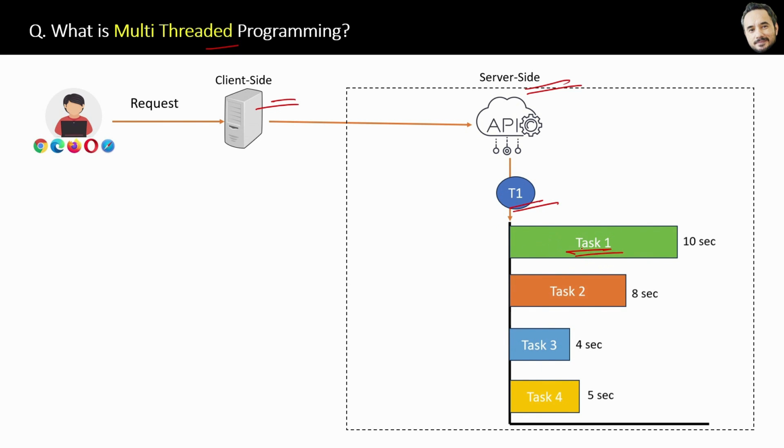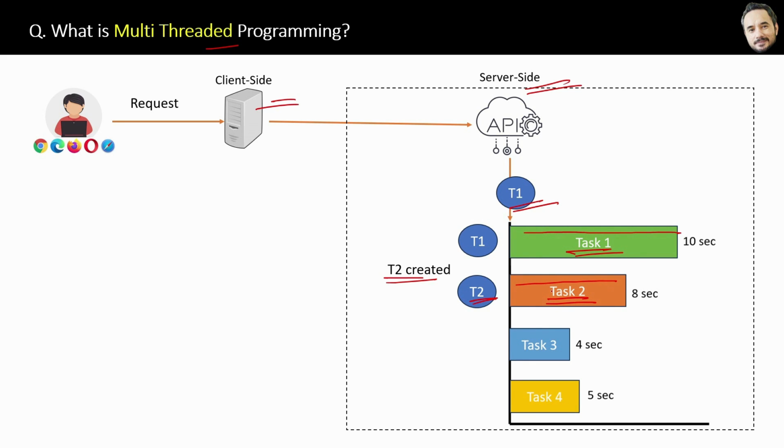Now listen carefully. In a multi-threaded approach, when one thread starts one task and it sees another task after that, then immediately another new thread T2 will be created and that T2 will start the task too. So while the T1 thread is waiting for task 1 to be completed, in parallel the new thread T2 will start task 2 and therefore both tasks are being executed in parallel.